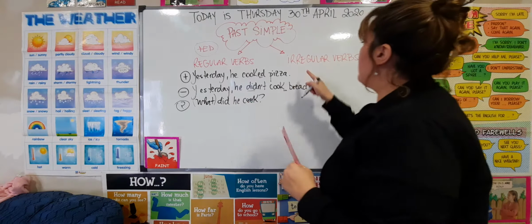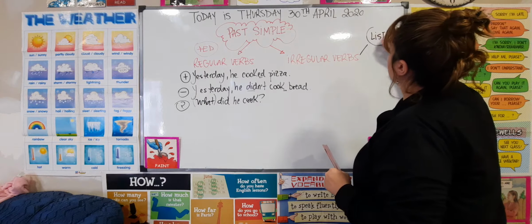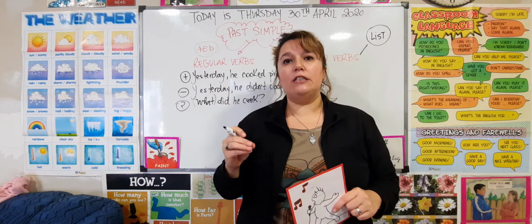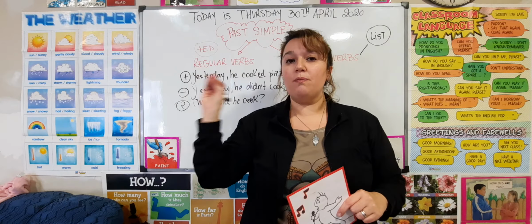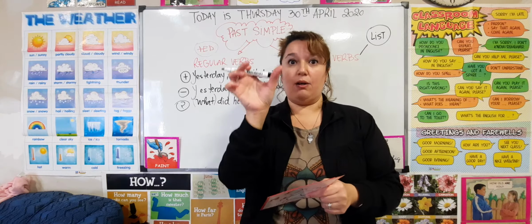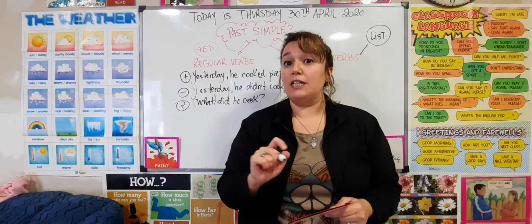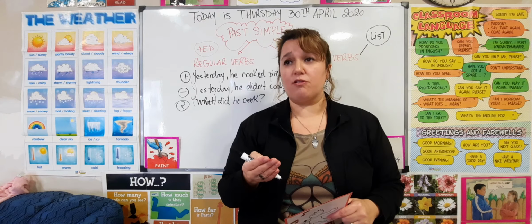Remember that for the irregular verbs, there is a list. When you bought the book in the bookshop, they gave you a list with all the verbs, and you can find them in your student's book at the end of your book, right?